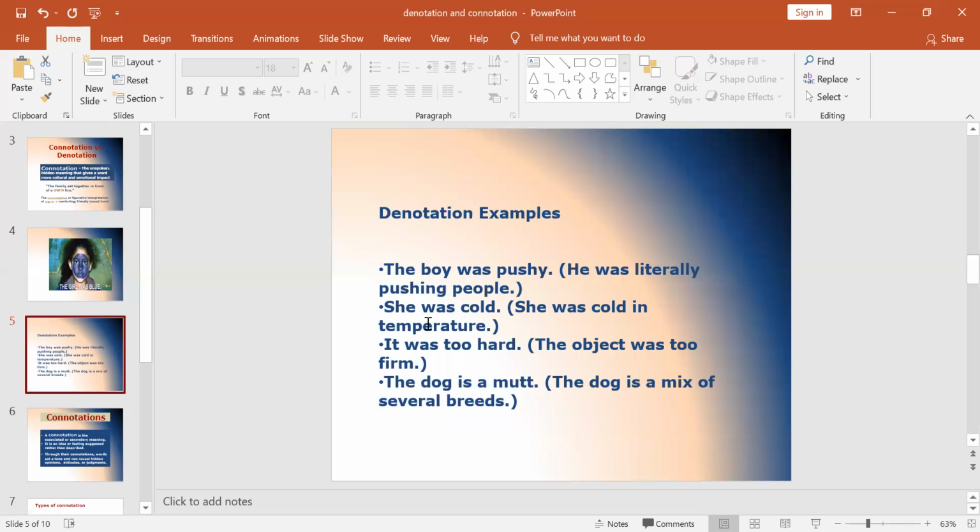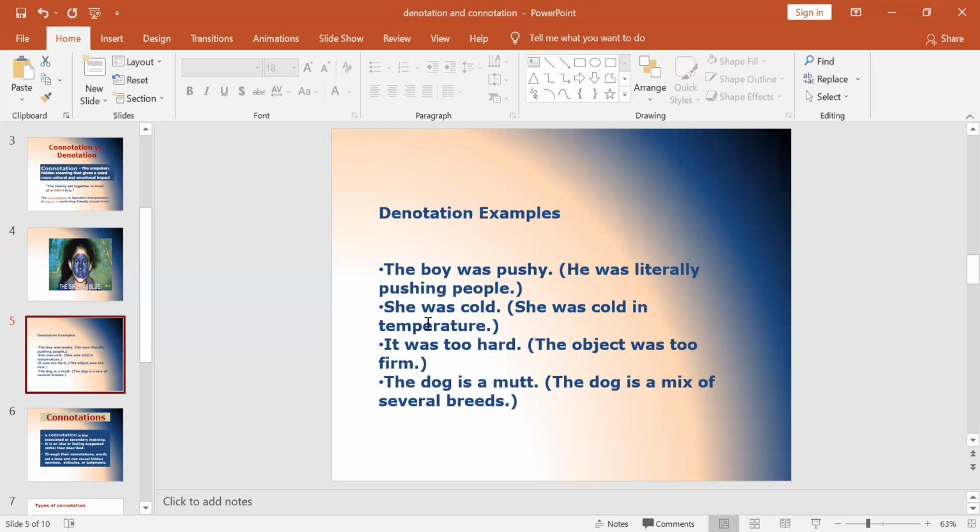Now, if you are still confused, let us take some more examples. The boy was pushy. Here, the boy was literally pushing the people. That's why it is stated as the boy was pushy. Take the next sentence. She was cold. She was cold in temperature. That's the literal meaning of the word cold. And the third one, it was too hard.